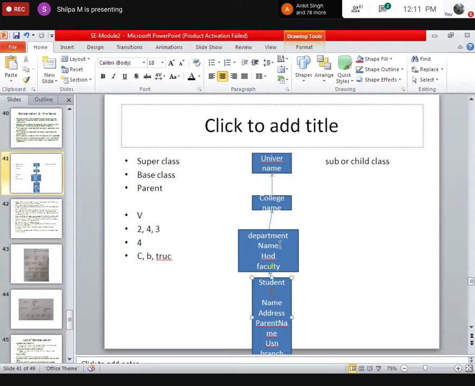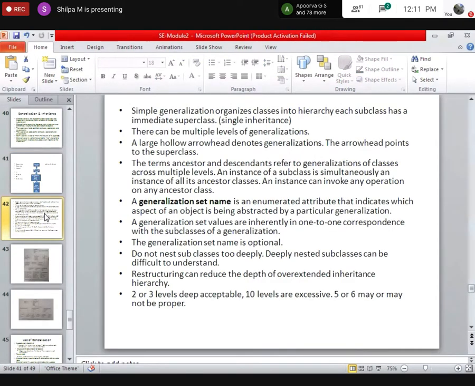Okay. For student, the ancestors are college and university. Superclass or parent class is department. Yes, department also will be an ancestor kind. Okay. For university, descendants will be college, department, and student. Okay with that?